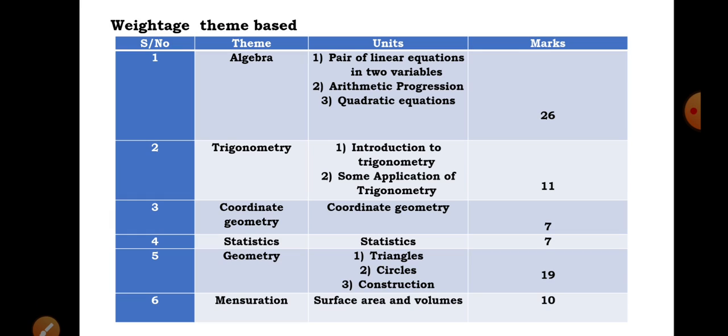Then the last theme is mensuration, that is surface areas and volumes. Only one unit is present in it, and it carries a total of 10 marks. So this is how, specifically for this year, the blueprint has been given by the KSEEB board.